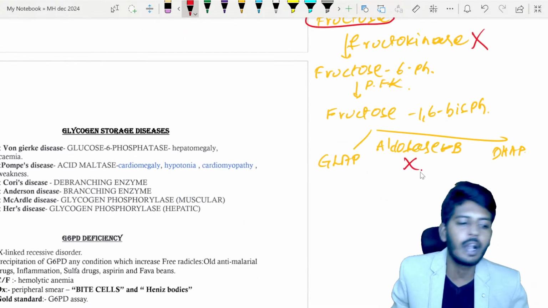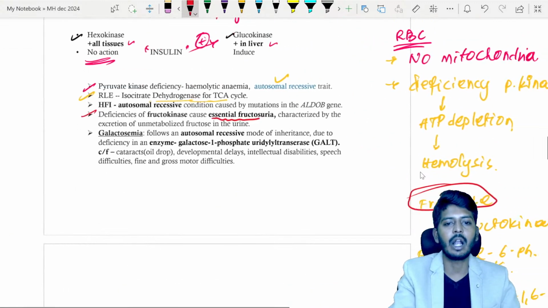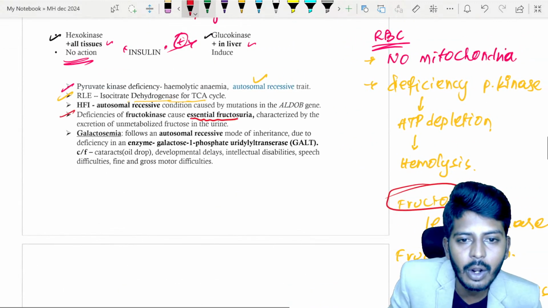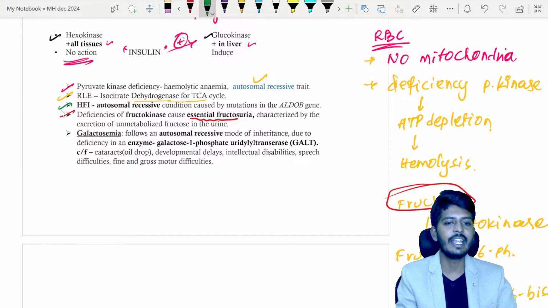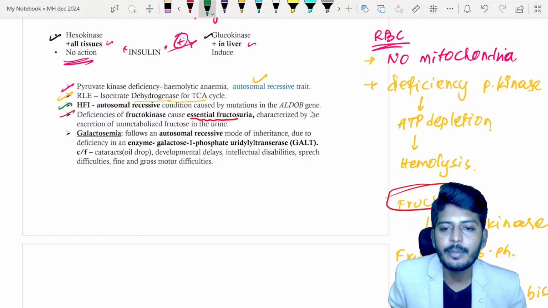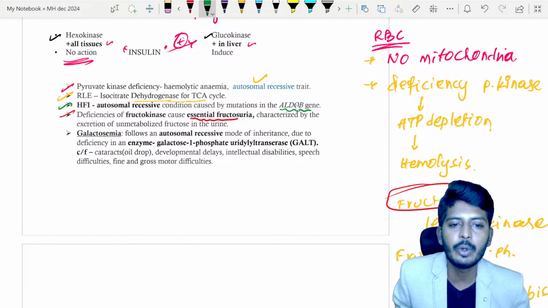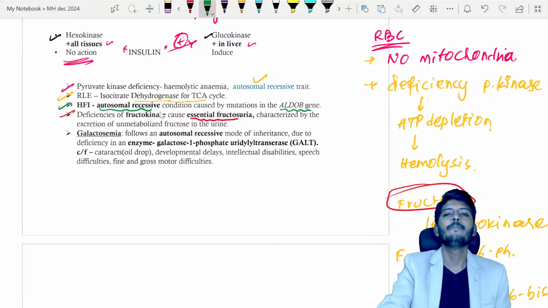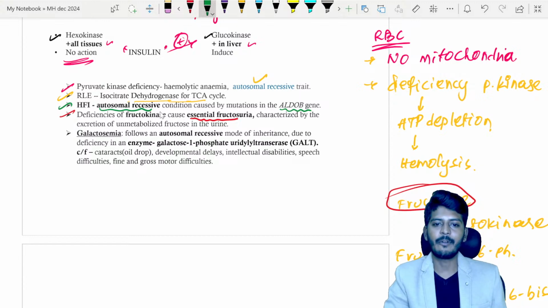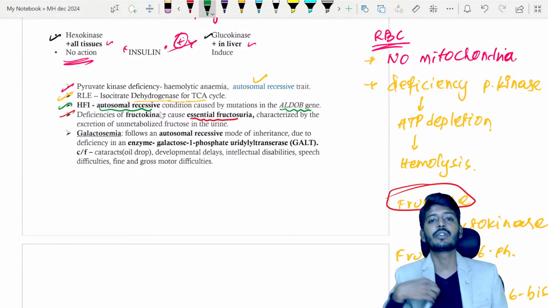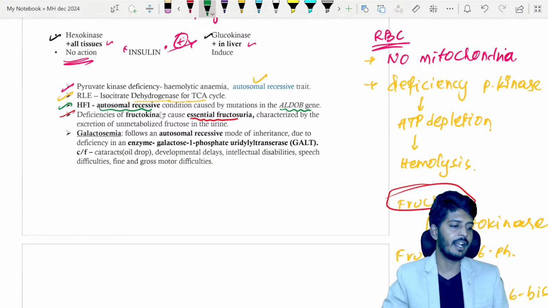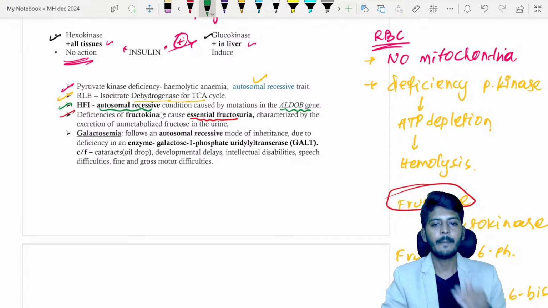Okay, then there is one more possibility. If there is a deficiency of aldolase B, dear students, it will give rise to something called HFI, hereditary fructose intolerance. It is caused by a mutation of the ALDOB gene, and it is autosomal recessive. So for fructose-related disorders: essential fructosuria is due to lack of which enzyme? Fructokinase. And if there is a lack of aldolase B, it will lead to a disease called hereditary fructose intolerance.